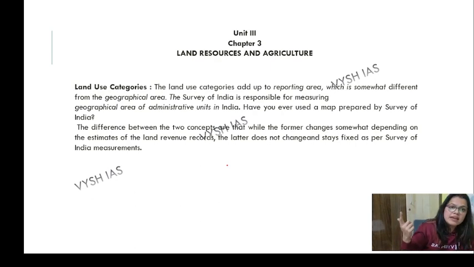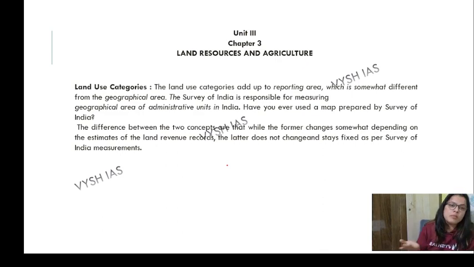So what the Survey of India does is a different thing, and what the administrative units do is a different thing. Very important to understand, because in future when you are going to be IAS officers, you will also be some SDM, and you will become collector.